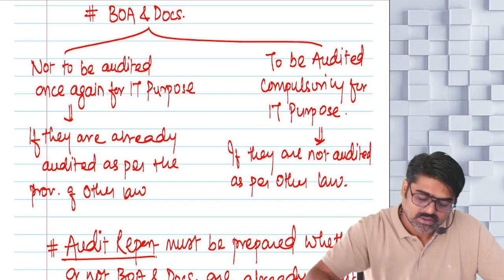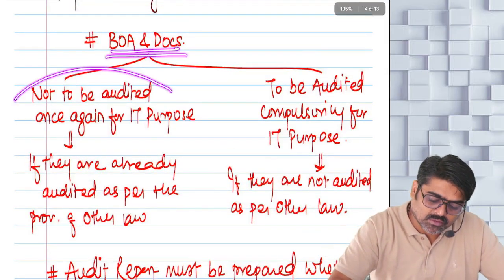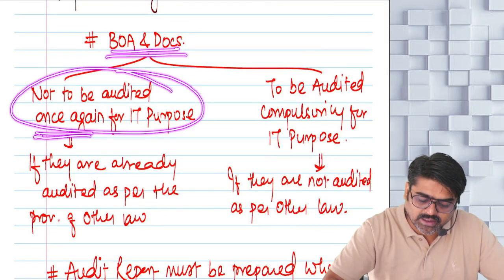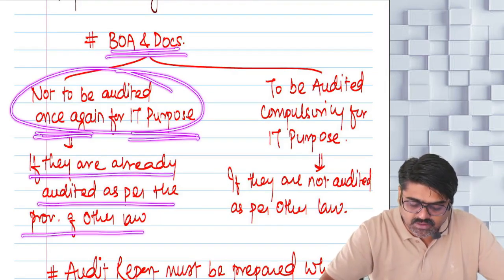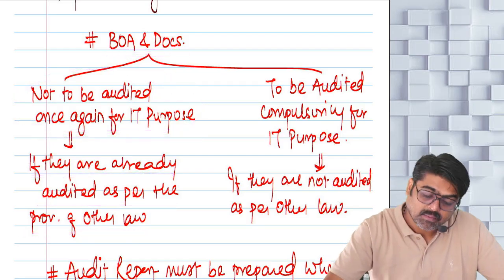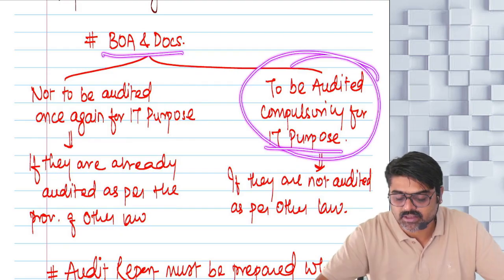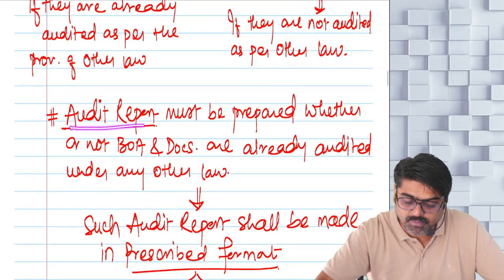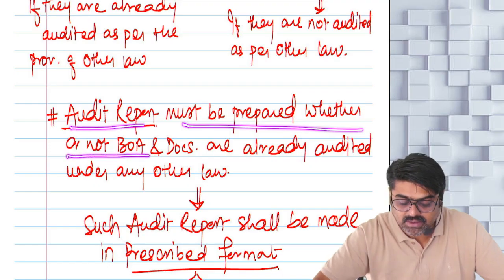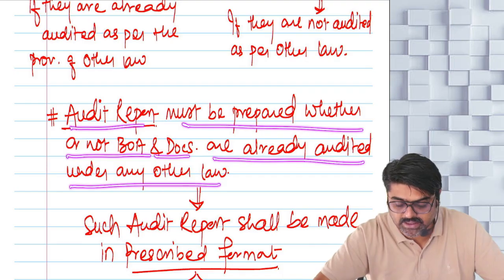Okay, now, everyone? Books of accounts and documents are not to be audited once again for income tax purpose if they are already audited as per the provisions of other law. Books of accounts and documents are to be audited compulsorily for income tax purpose if they are not audited as per other law. Now the audit report must be prepared whether or not books of accounts and documents are already audited under any other law.